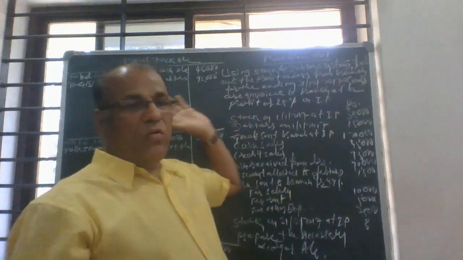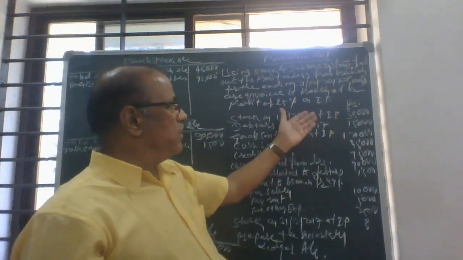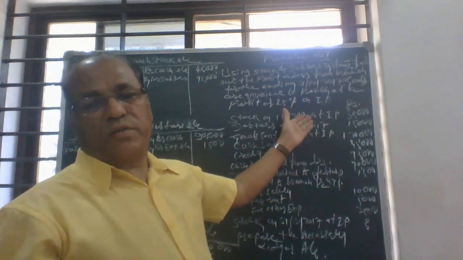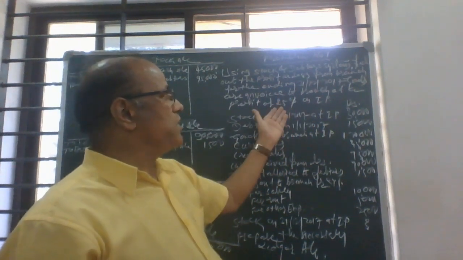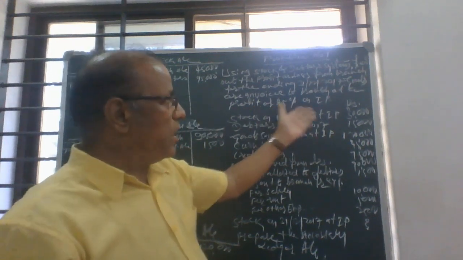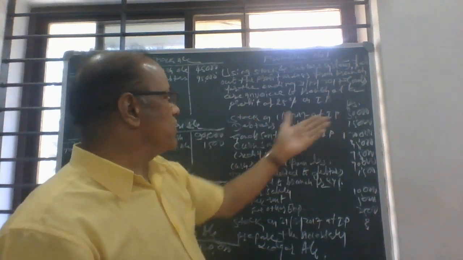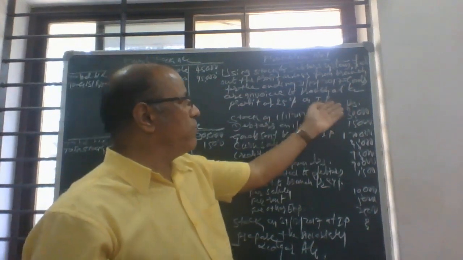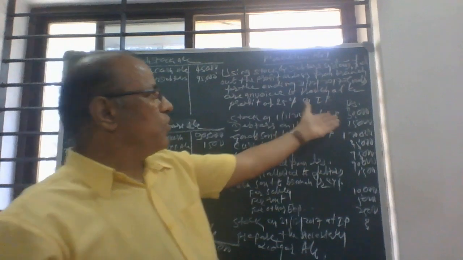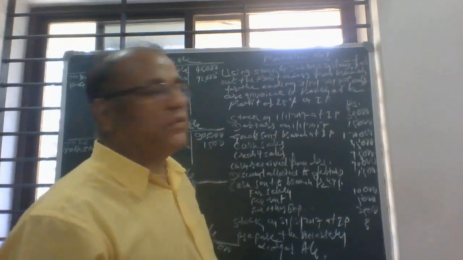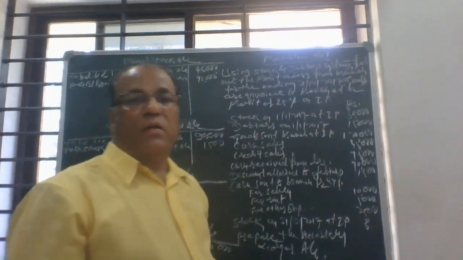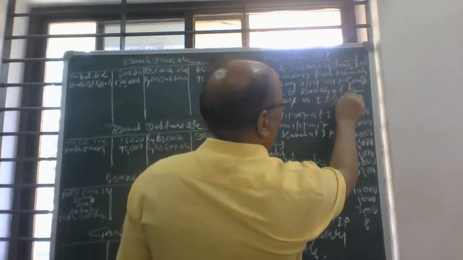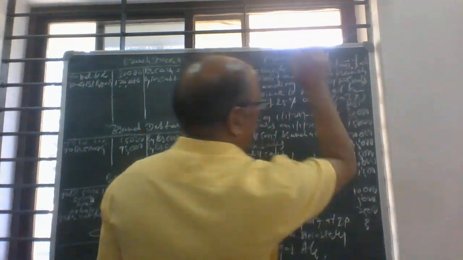So what is the loading? Loading is given on invoice price, and all the items which is given in the problem is also on invoice price. So 25% means 1/4 on IP, that is opening stock is there, goods sent to branch 1,20,000 is there. So 1/4 of 30,000, that is the loading. So loading will be 1/4 on IP.